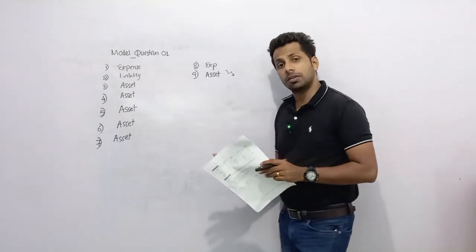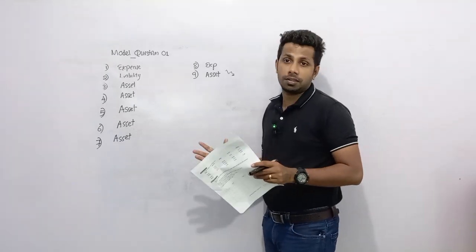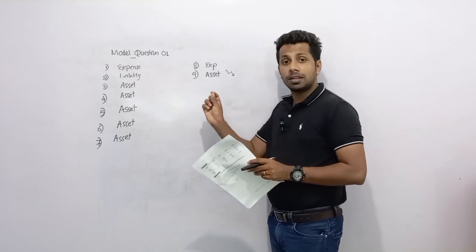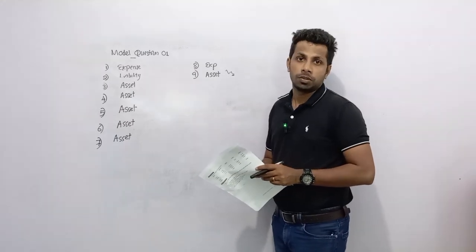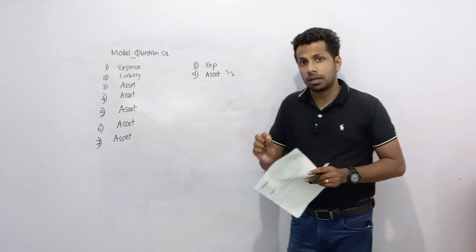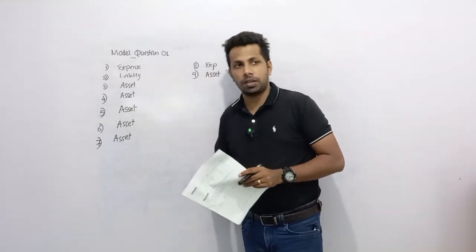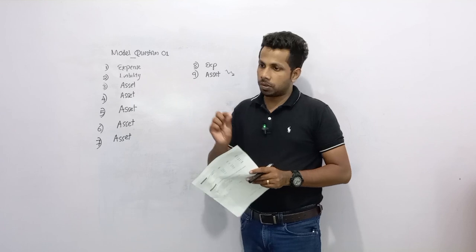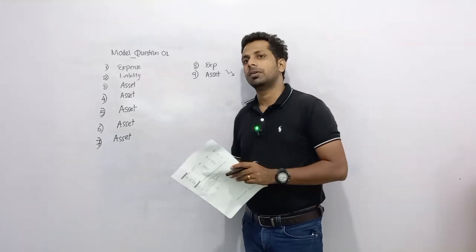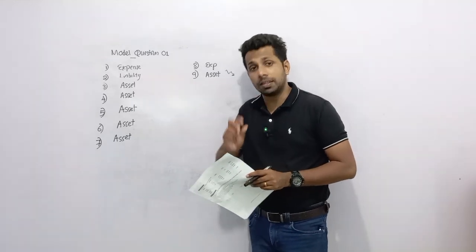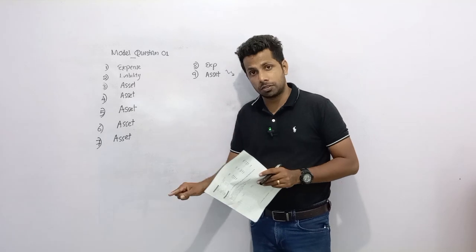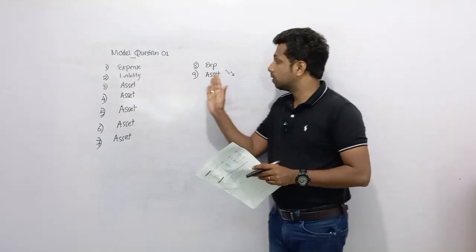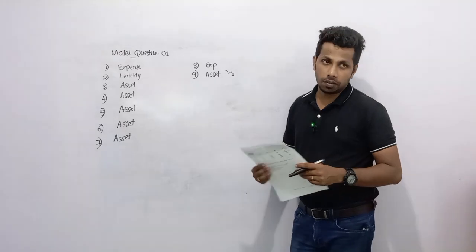Because, my dear children, even though we depreciate an asset, the cost doesn't change. You can see cost in the relevant asset account. The cost of the motor vehicle, you can see in the motor vehicle account. The cost of the building, you can see in the building account. However, because of depreciating these assets, the asset value should decrease, no? So that decrease we need to present by using this accumulated depreciation account.